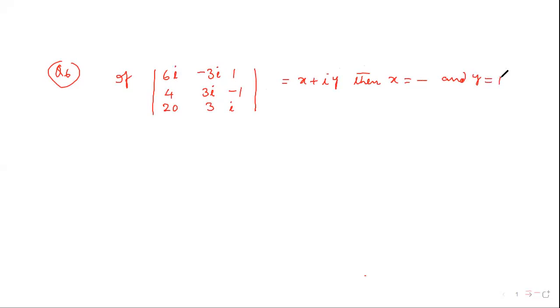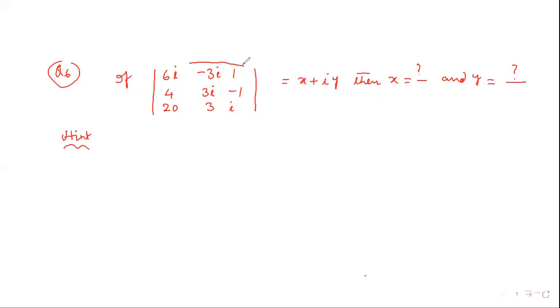So this will come in the second year matrices process. Second year we start the matrices, so we can understand.